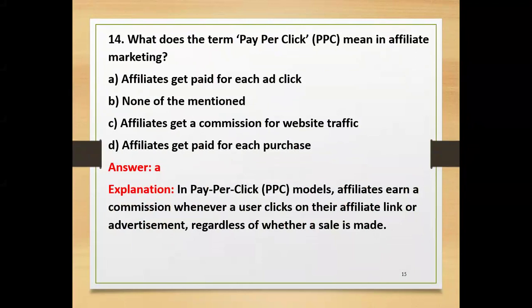Affiliates get commission for website traffic. Affiliates get paid for each purchase. So here the answer is A. In pay-per-click models, affiliates earn commission whenever a user clicks on their affiliate link or advertisement, irrespective of whether the sale is made or not.